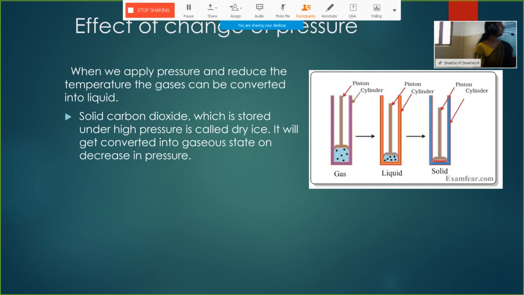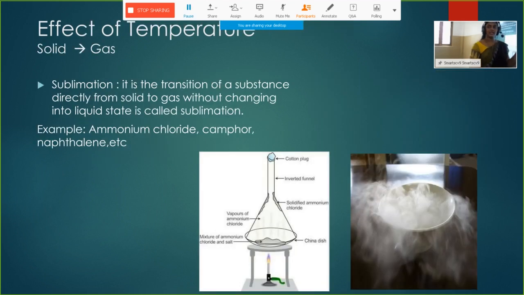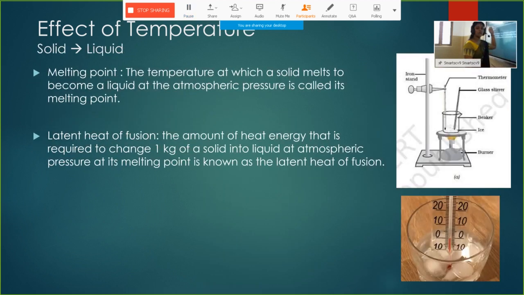Now we have discussed the temperatures which help in the change of matter. First one is solid to liquid. When we apply heat to any solid substance, just like ice, it will start melting.